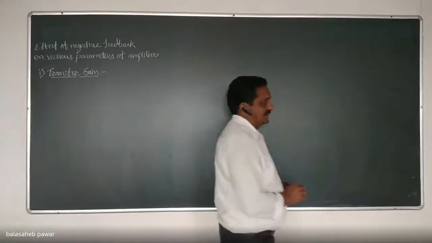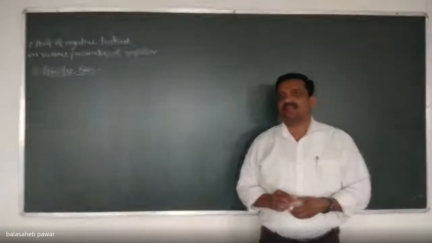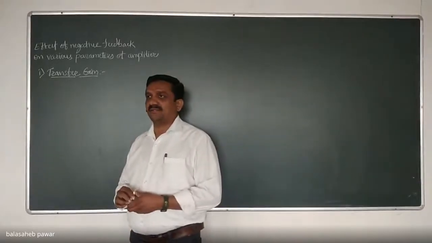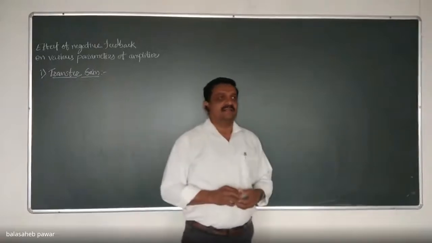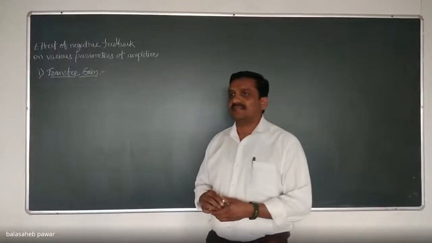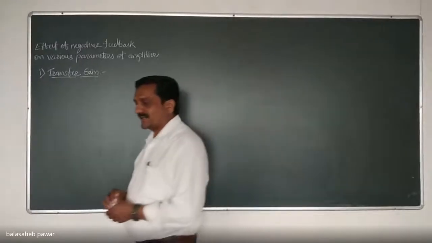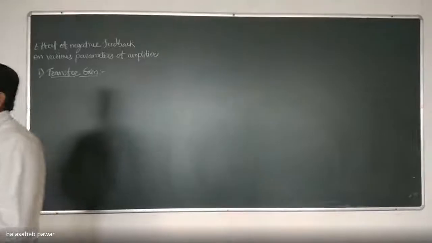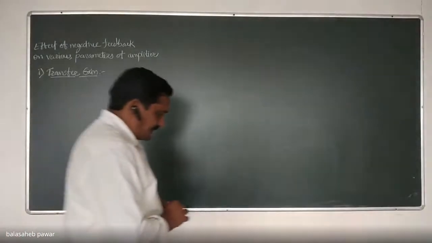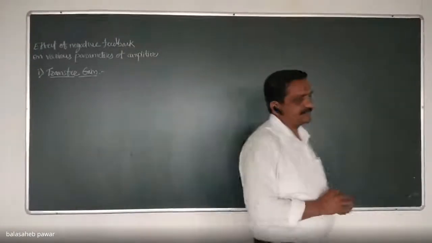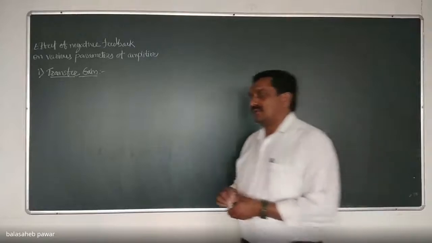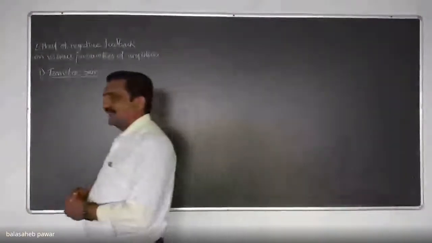Okay, so yesterday we discussed the various topologies of feedback amplifier, which are the voltage series feedback amplifier, current series feedback amplifier, voltage shunt feedback amplifier, and current shunt feedback amplifier. In those topologies we observed the type of sampling and type of mixing.